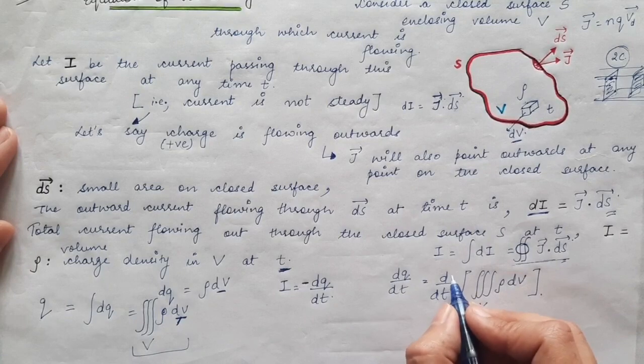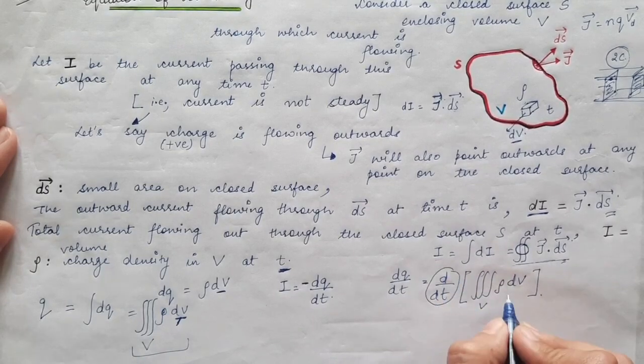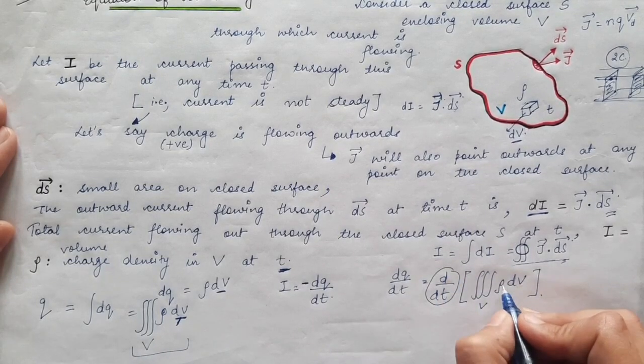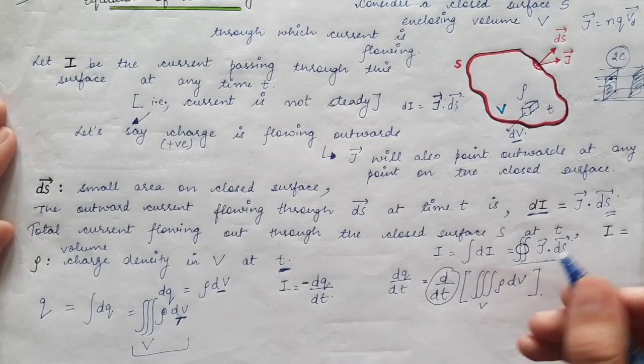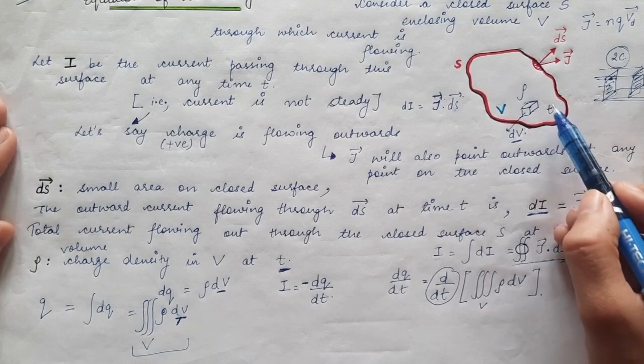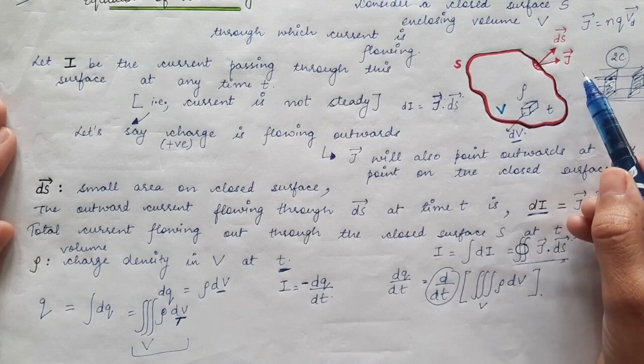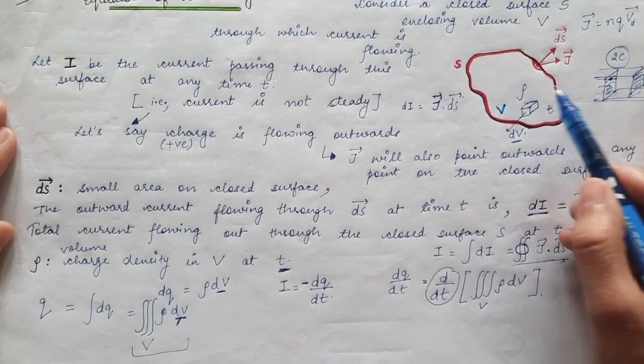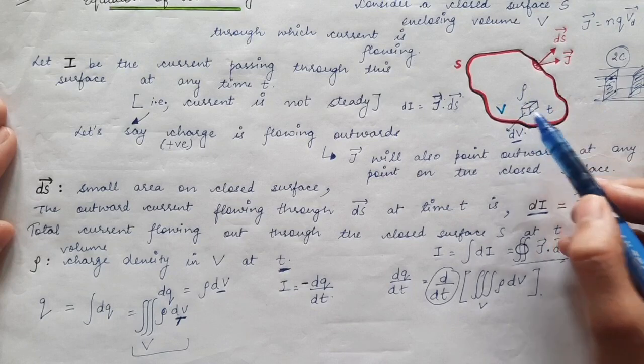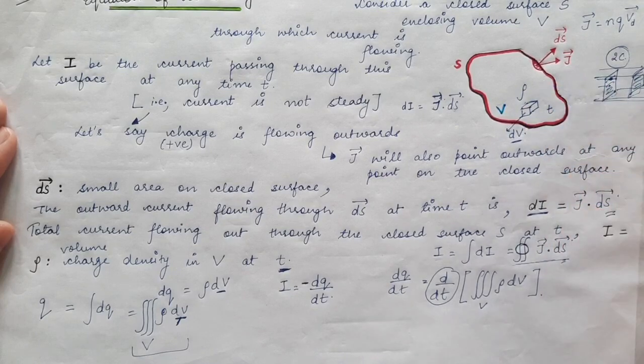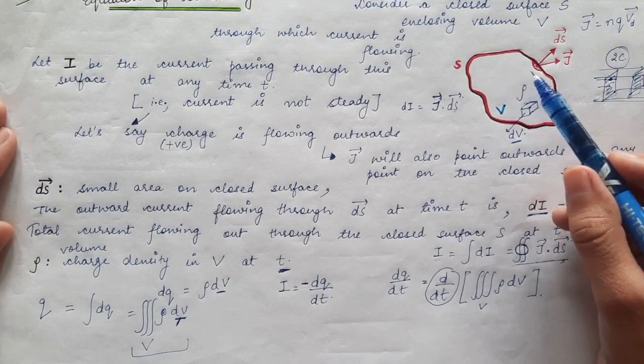Now first of all I will take this d by dt inside the integral. Now this rho, the volume charge density, is actually a function of time, as we have said that rho will change with respect to time. So as time will pass, the volume charge density rho will be decreasing because charges are moving in the outward direction, and also rho is a function of coordinates.